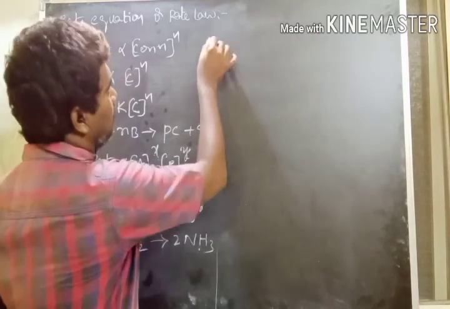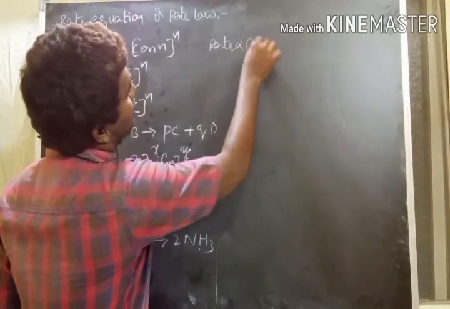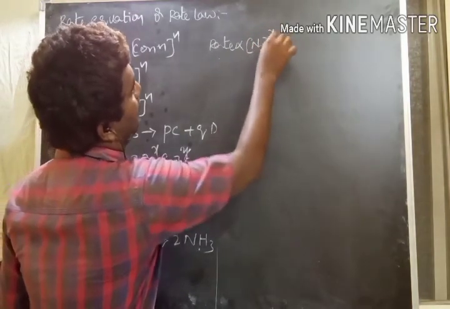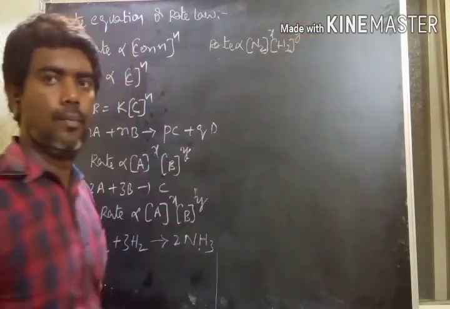For this equation, what about the rate? Rate is proportional to N2 power X and H2 power Y.